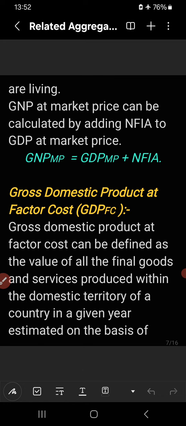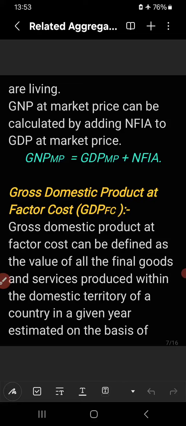GNP-MP can be calculated by adding NFIA to GDP-MP. When we add net factor income from abroad to GDP-MP, we get GNP-MP. We have clarified what NFIA is, right? Net factor income from abroad means the difference between what we are getting as factor income from other countries and what the people of other countries are getting as factor income from our country.